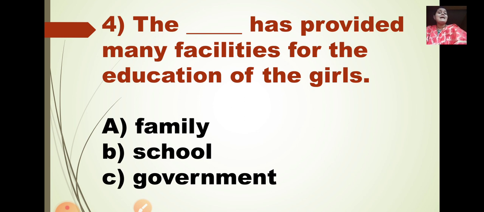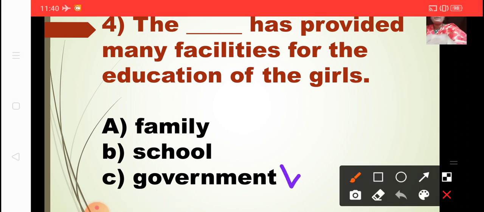No. Has the school provided facilities for the education of girls? No. So whose responsibility is it? It is the government's responsibility to provide facilities for the education of the girls. So C option, that is government, is the correct option. So I am going to tick C option. The government has provided many facilities for the education of girls. Now next one.